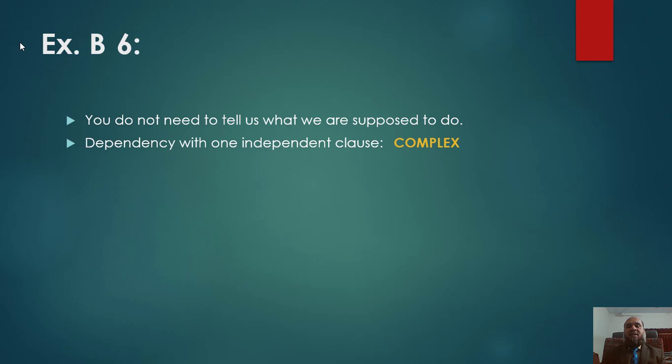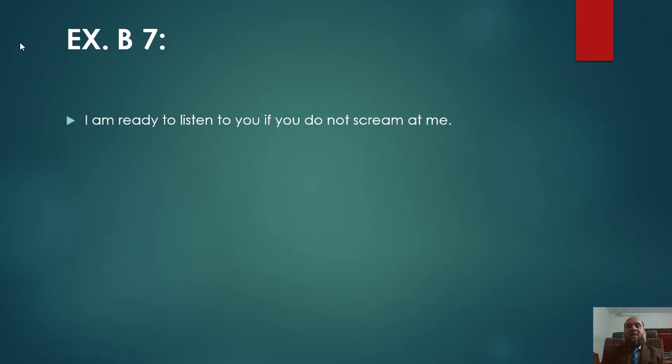You do not need to tell us what we are supposed to do. There are also two clauses in the given sentence. Check whether a clause depends on the other or not. Yes, your guess is right. There is a dependency of the clause what we are supposed to do with one independent clause, you do not need to tell us. So this sentence is also a complex one. Now we go to sentence number 7.